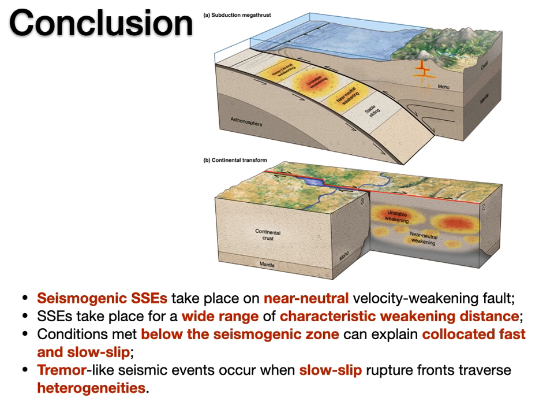So here comes our conclusion. Seismogenic slow slip events take place on near-neutral velocity weakening faults. And slow slip events take place for a wide range of characteristic weakening distance. The conditions met below the seismogenic zone can explain co-located fast and slow slip. Tremor-like seismic events occur when slow slip rupture fronts traverse heterogeneities.